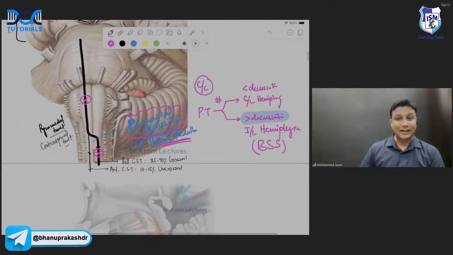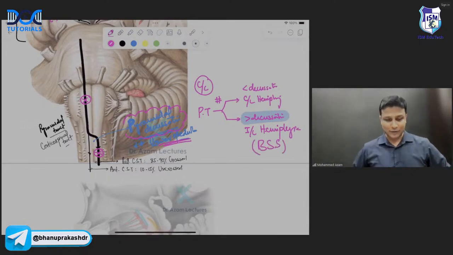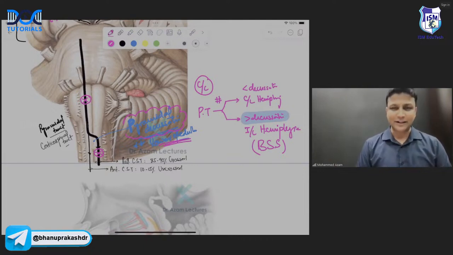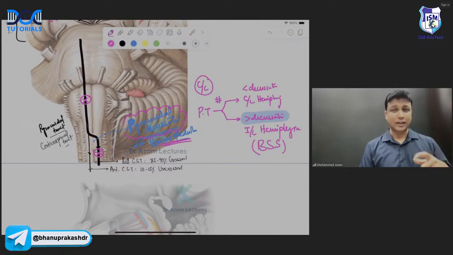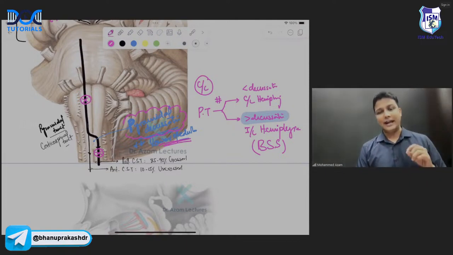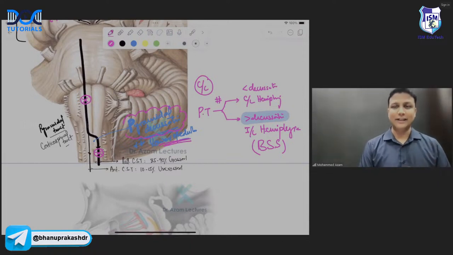तो इसीलिए when we discussed about the Brown-Sequard syndrome, okay ना, in doctoral app and even in the offline classes, जब हमने discuss किया था, yes, there will be ipsilateral hemiplegia, sir. चलिए मैं एक बार दोबारा रिपीट करता हूं crystal clearly, neat and clearly, sir. If the injury occurs before the decussation, then it will be contralateral hemiplegia. And if the injury occurs after decussation, then it will be ipsilateral hemiplegia. ठीक है ना?